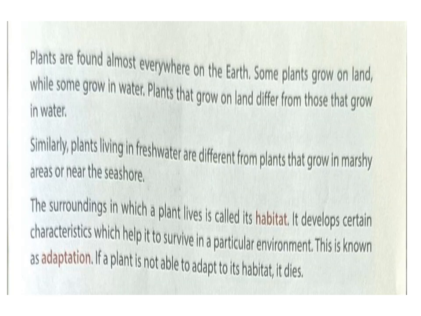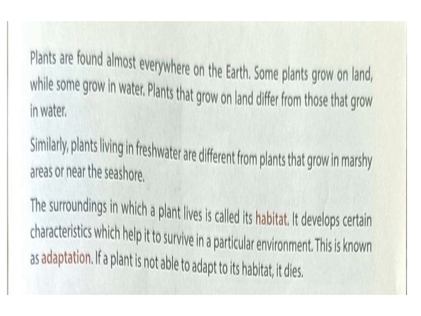Plants are found almost everywhere on the earth. Some plants grow on the land while some grow in water. Plants that grow on the land differ from those that grow in water. Similarly, plants living in fresh water are different from the plants that grow in marshy areas or near the shore. The surrounding in which a plant lives is called its habitat.